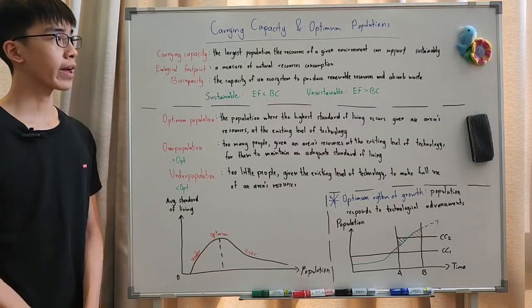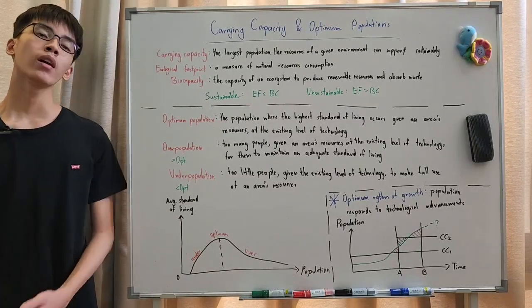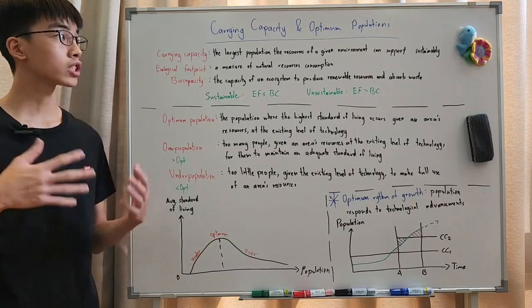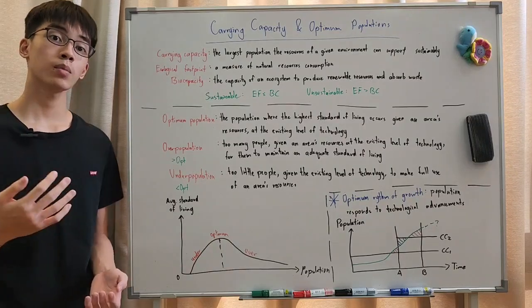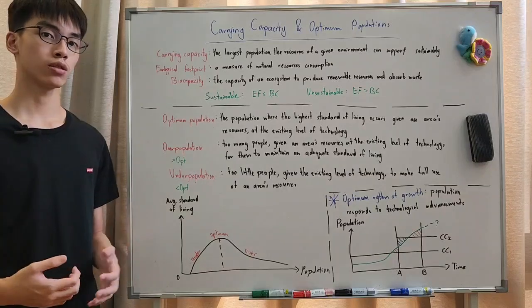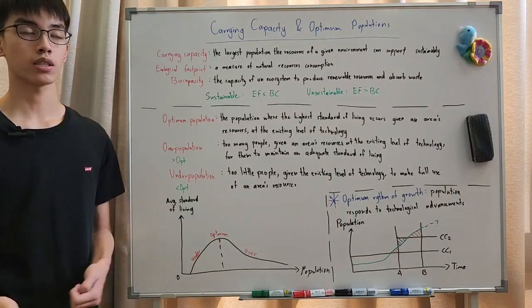Hi everybody, let's talk about carrying capacity and optimum populations. Carrying capacity is defined as the largest population the resources of a given environment can support sustainably. Sustainably meaning you're not compromising the future's ability to use the resources to maintain an adequate standard of living.